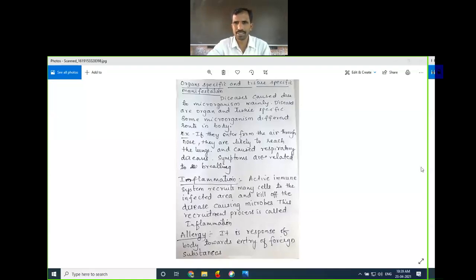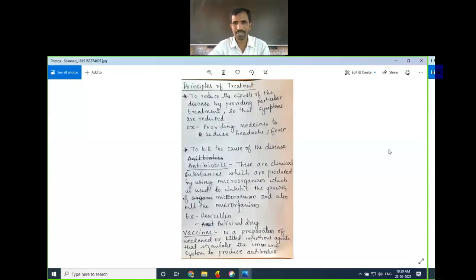So next part of the lesson, we are going to discuss the principle of treatment. Whenever you have a disease, that also we discussed yesterday. Principle of treatment means what? For any disease, it may be a disorder or a degenerative disease or any type of disease, an acquired disease or a hospital-acquired disease, or it may be due to a microorganism. So treatment will be given. That treatment will have two steps.